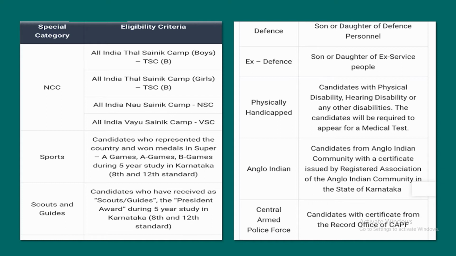For sports persons who represented the country and won medals in Super A Games, A Games, B Games during the 5-year study in Karnataka from 8th to 12th standard, they will be eligible for seeking admission through the sports category quota in any of those colleges. Then scouts and guides candidates who have received the President Award during the 5-year study in Karnataka, again from the 8th through 12th standard, will be eligible for seeking admission through this special category.